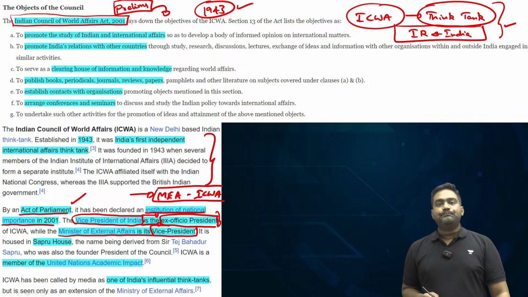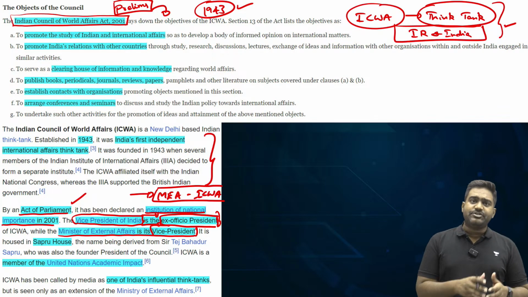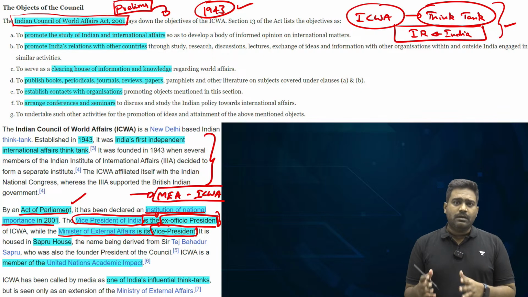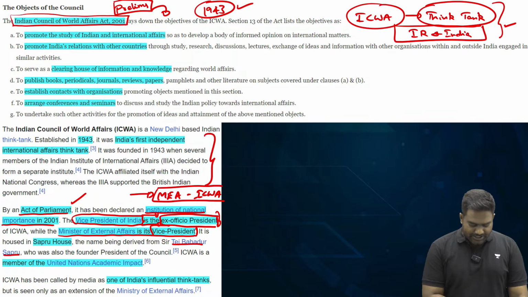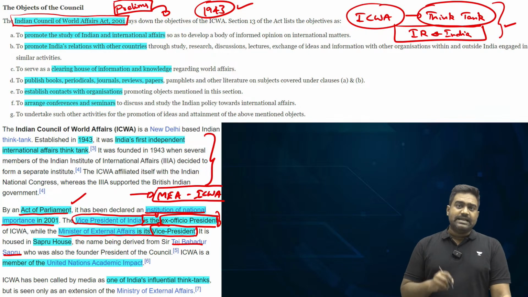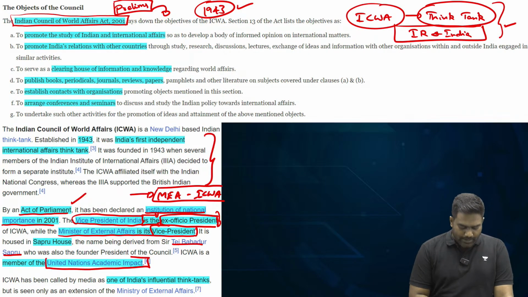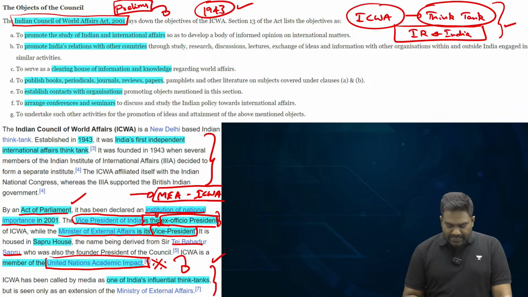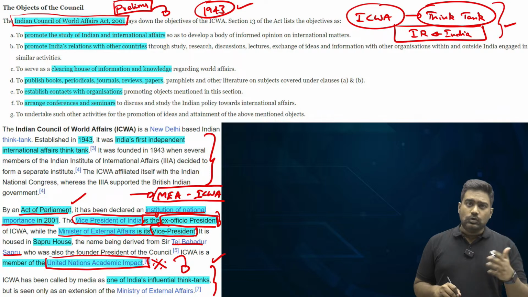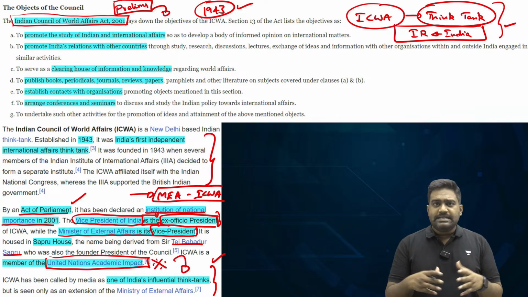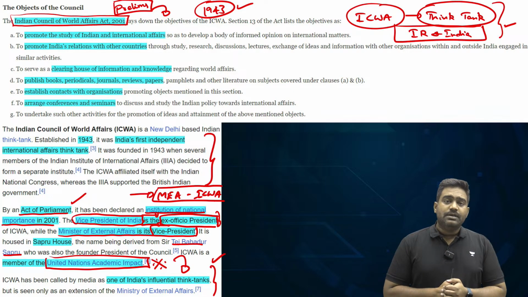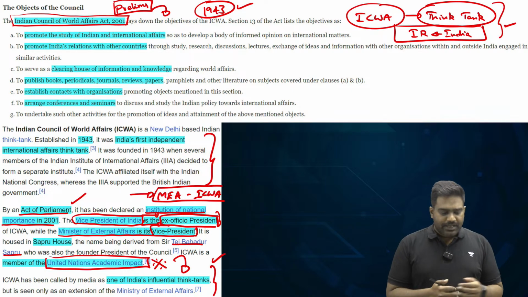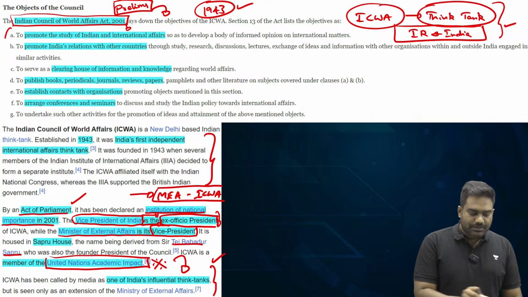becomes the Vice President. This think tank is based out of Sapru House, a very popular location in New Delhi, which is named after Sir Tej Bahadur Sapru. And this think tank is also a member of the UN Academic Impact. So as one of the leading influential think tanks of India, it works closely with the Ministry of External Affairs to organize these conferences and symposiums and gatherings, and brings out research papers as well in the field of international affairs.